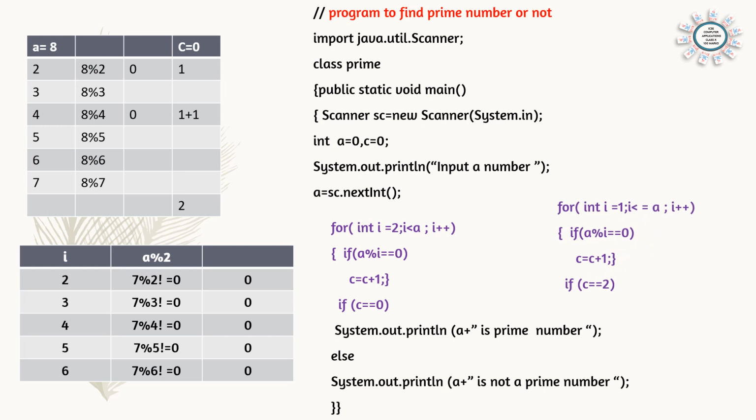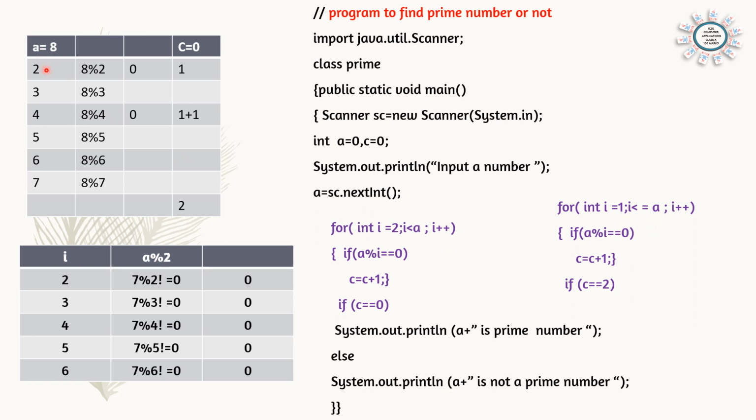You can also write the loop like this. For example, if you are starting from 1 and going up to the original number, with i equal to 1, if you are including 1 and the original number, then the factor count should be 2, C double equal 2. So both ways the loop is correct. If you are including 1 and the original number, even if it is a prime number, 2 factors will be there because 1 is a factor of the number and the original number itself is a factor.